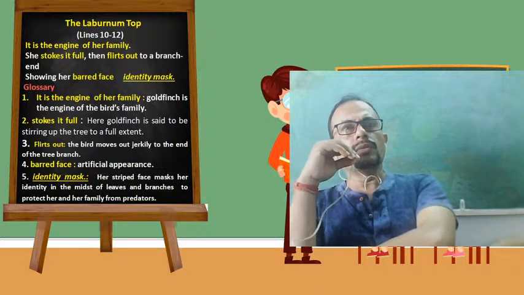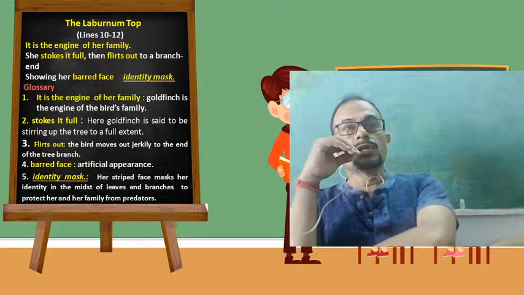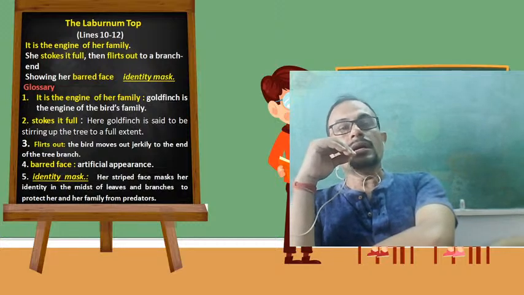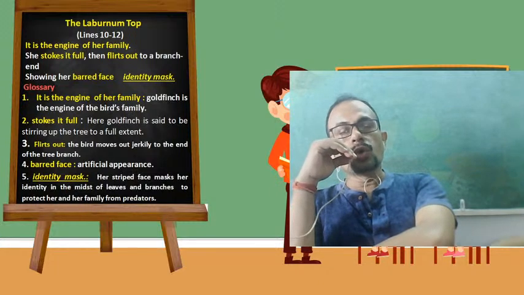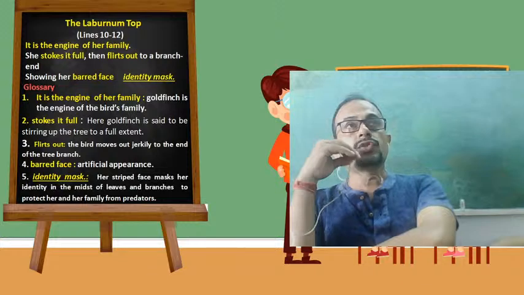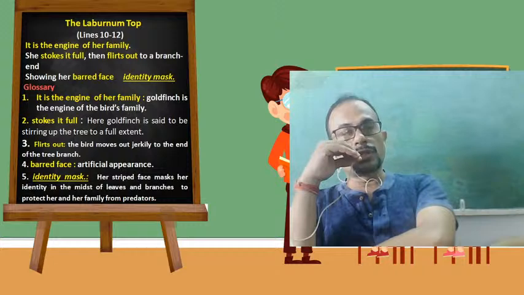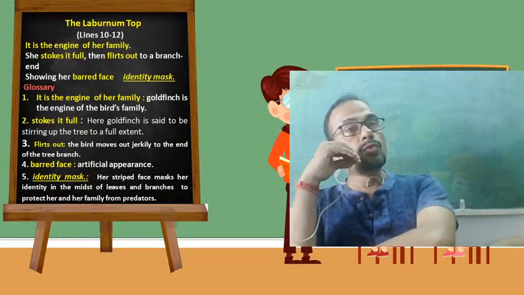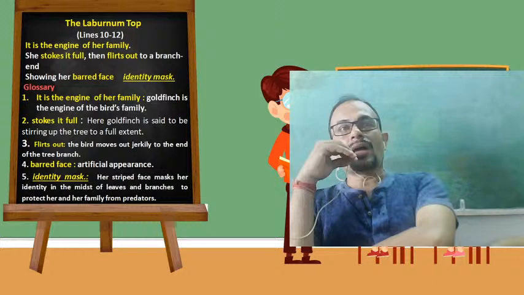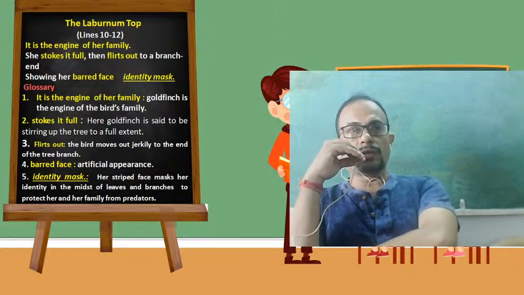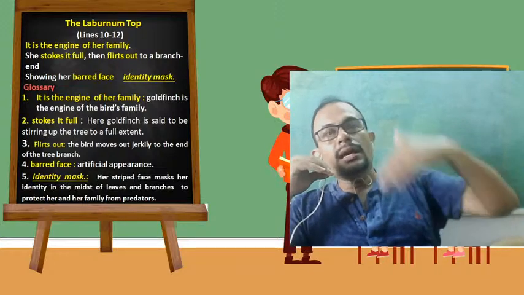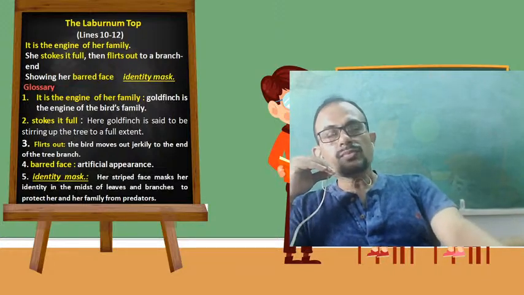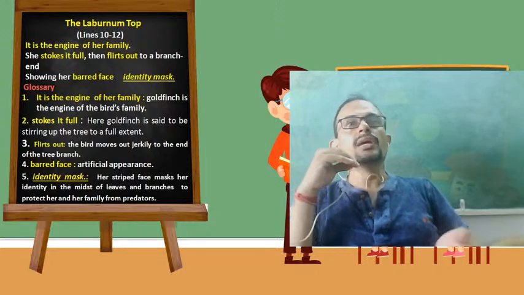She stokes it full, then flirts out to a branch end. She stokes it full refers to the goldfinch stirring up the tree to a full extent. Stokes it full means she brings the tree to its excitement, with the help of different kinds of sounds that she produces and different kinds of movement that she does. Then after that she flirts out to a branch end. Flirts out means she moves out jerkily to another branch of the tree. She keeps hopping from one branch of the tree to another.